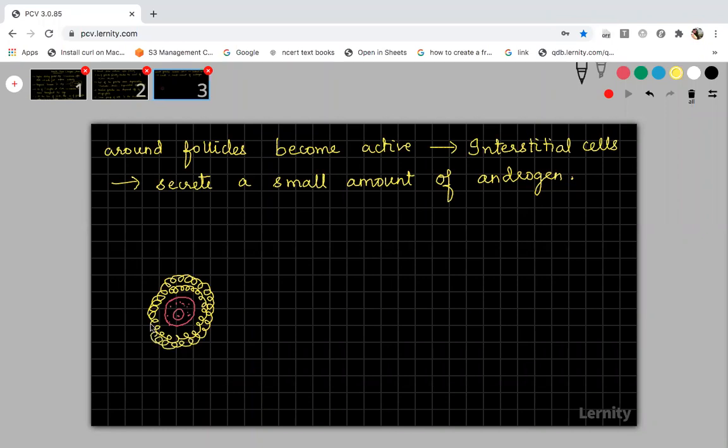This is initially at the time of birth. This is at the time of birth, students. Your primary oocyte will be there, and surrounding the primary oocyte, some 3 to 4 lakhs of follicular cells will be present. Okay, so you just mark this. This is the primary oocyte. All these are follicular cells. This is at the time of birth.